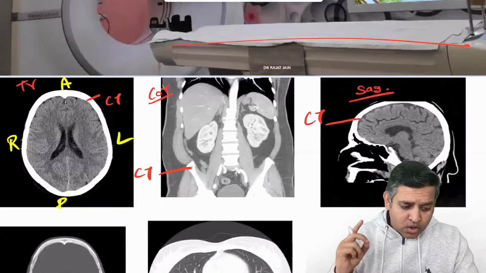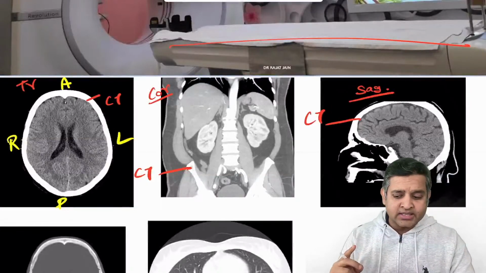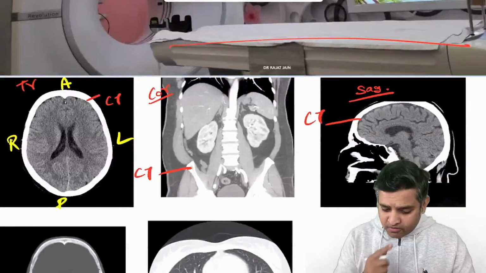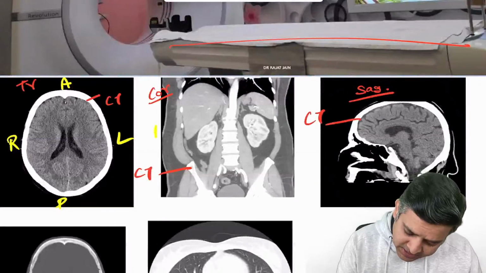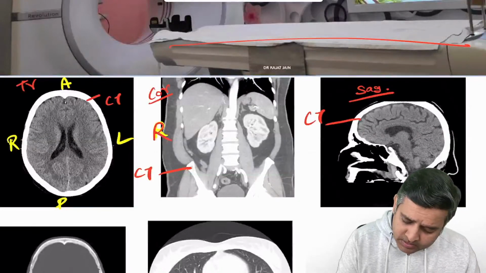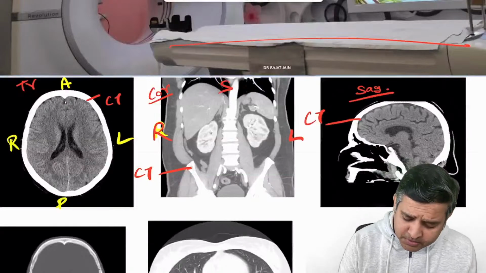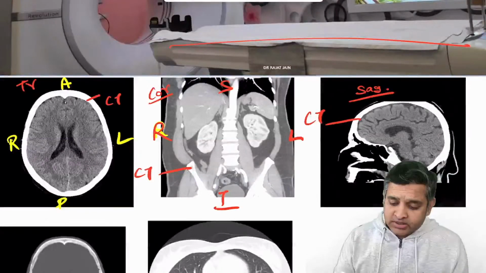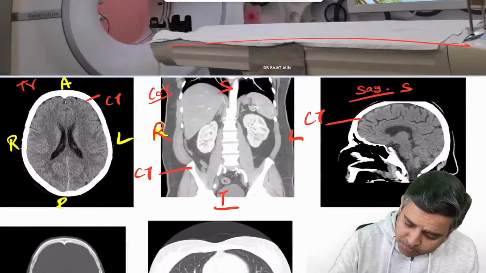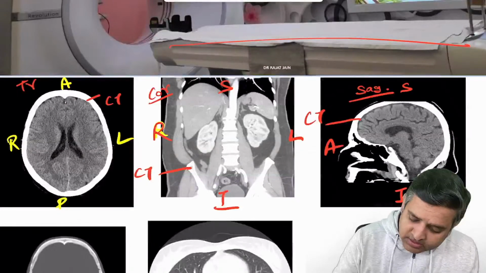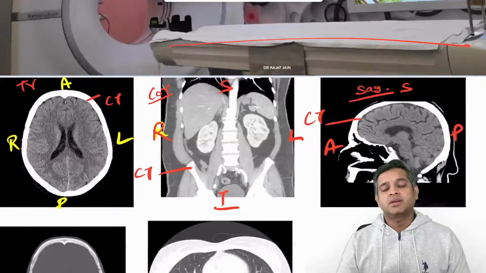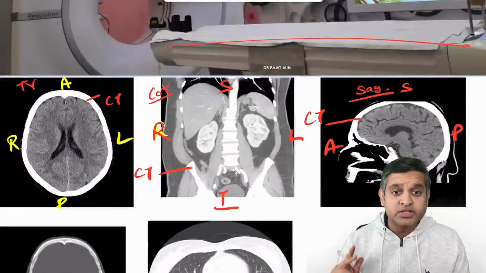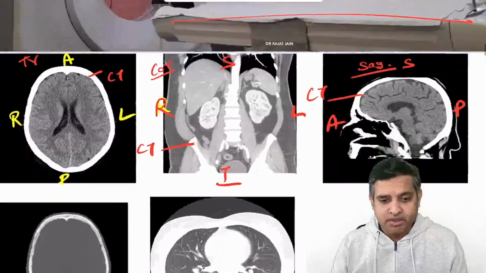A coronal image will be projected as a mirror image. What is a mirror image? This side will be right, this side will be left, and obviously this will be superior and this will be inferior. Whereas in a sagittal section, this will be superior, this will be inferior, this will be anterior, and this will be posterior, right? So always remember this very simple point.